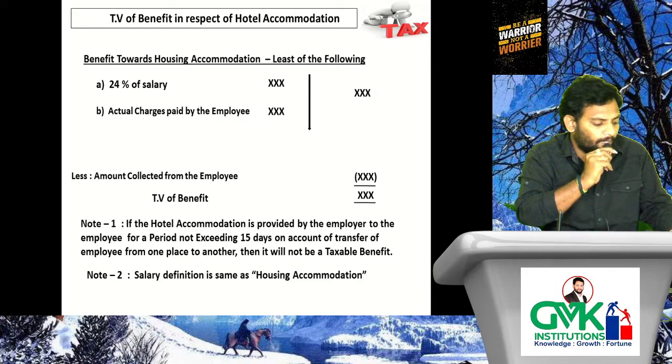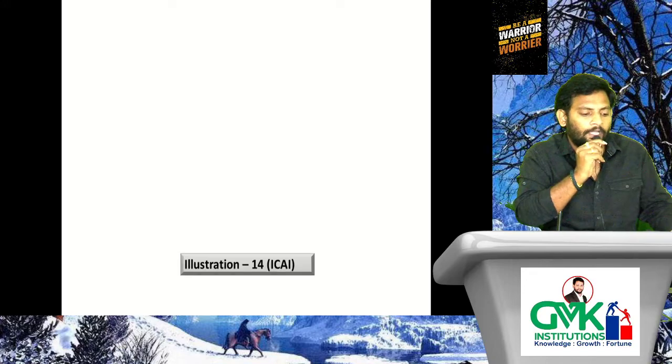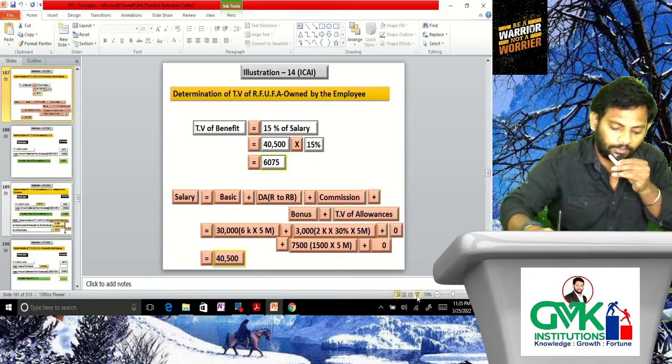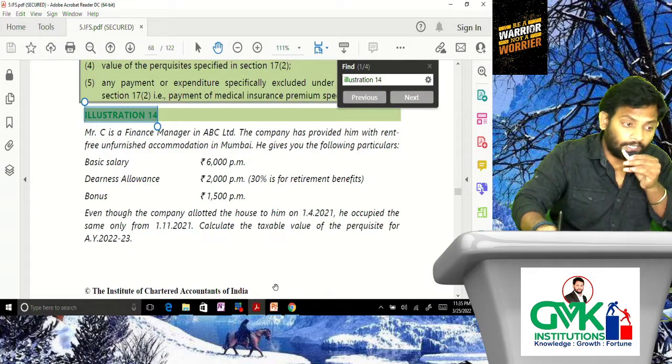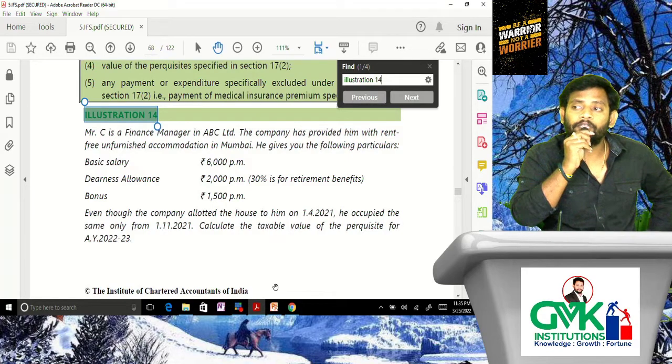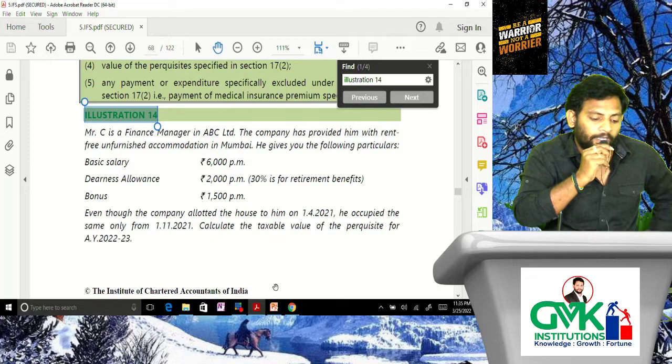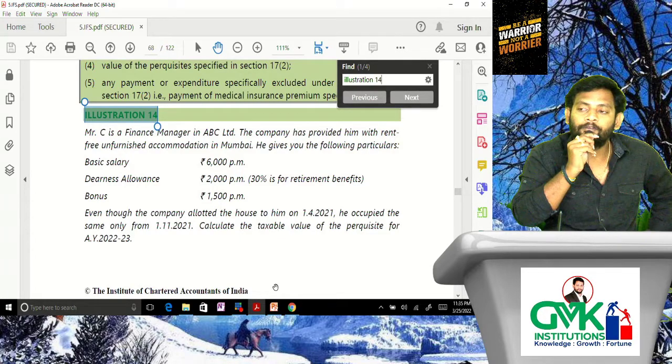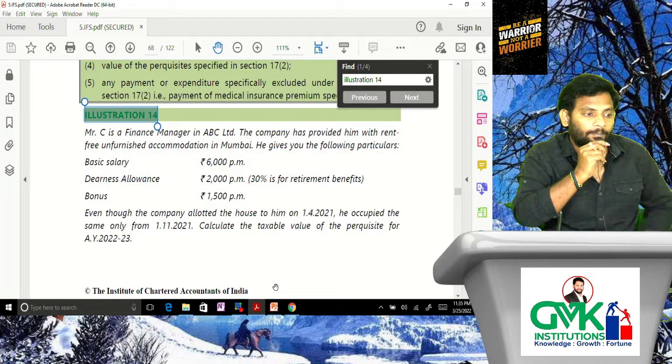Note: the salary definition is the same as housing accommodation. We verified already. Good. Illustration 14. Let's verify illustration 14 in the ICA material. Mr. C is a finance manager in ABC Limited. The company has provided him with a rent-free unfurnished accommodation in Mumbai. He gives the following particulars. Basic salary 6,000 per month, DA 2,000 per month, 30% is for retirement benefits. That means out of 2,000, 600 rupees per month is DA to RB, relevant for salary definition. Bonus 1,500 per month.